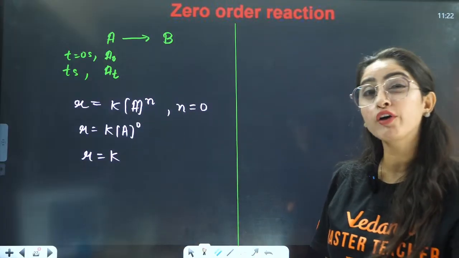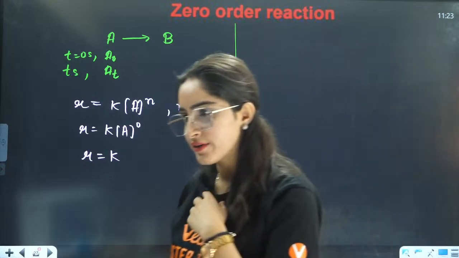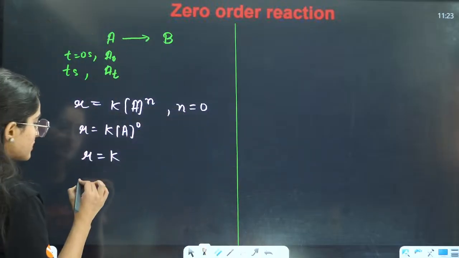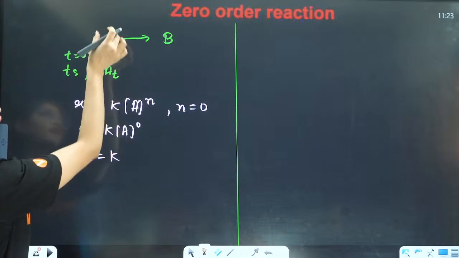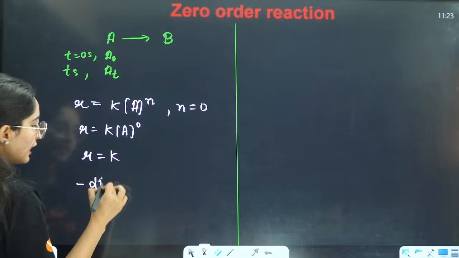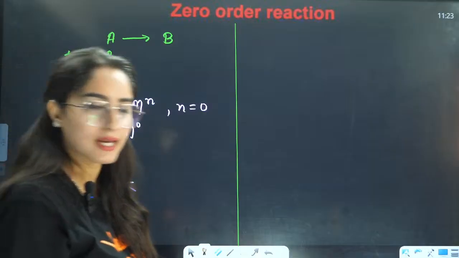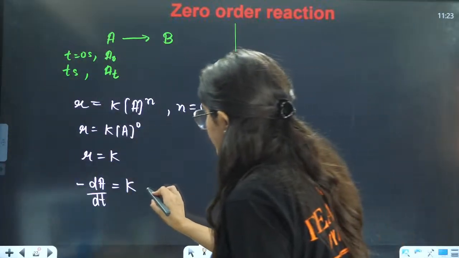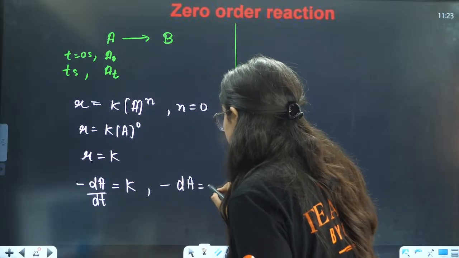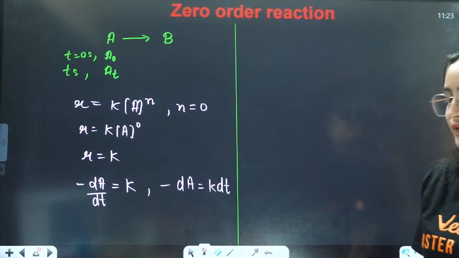Now, from your first thing, that is rate of reaction in the form of differentiation, what you can write? In the form of reactants, I can write minus of dA by dt equals to K. If dt will come to this position, it will be minus dA is equals to K dt, right?